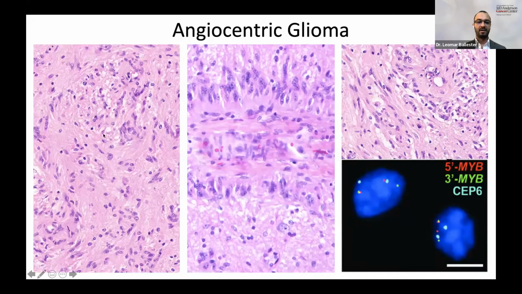We have elongated cells. We have this angiocentric growth pattern. So you can see a blood vessel in the center, and these tumor cells are ranging around the blood vessel, and they have the characteristic fusion of MYB and QKI.